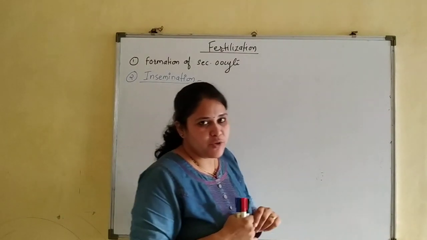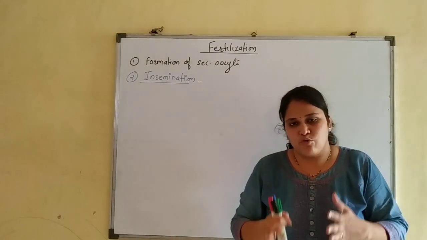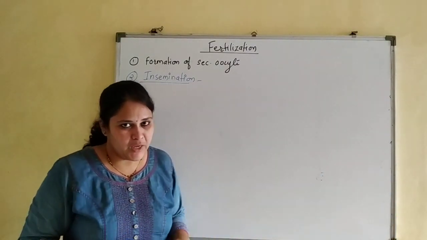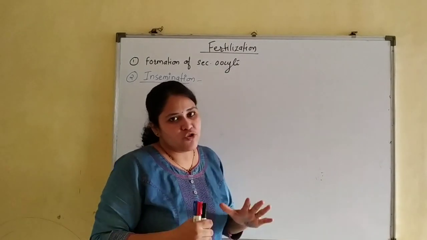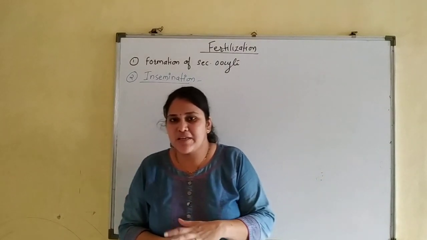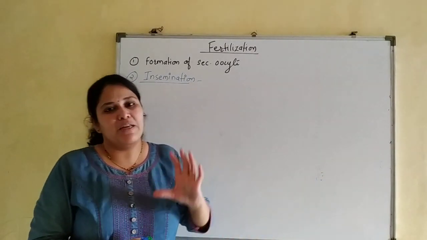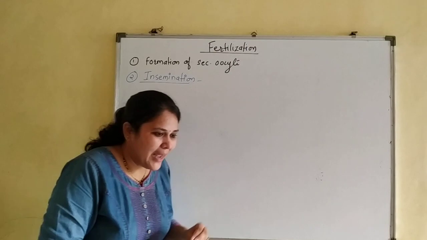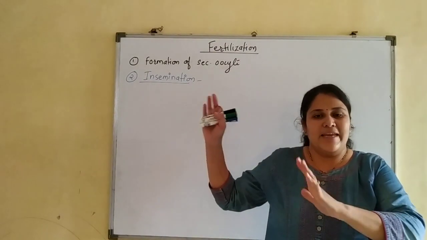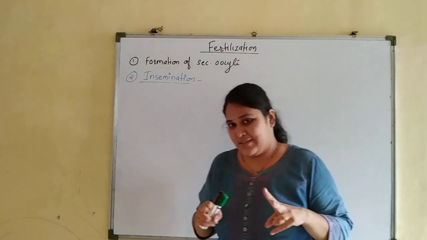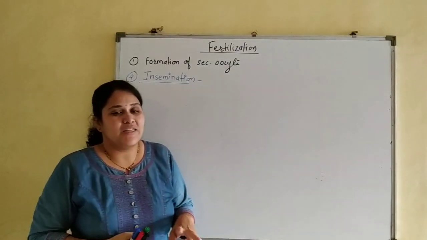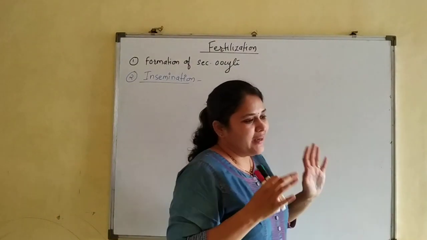During a single coitus or sexual intercourse, the male can deposit about 3 to 4 ml of semen. This quantity consists of about 200 million sperms. From that, only 2 million sperms can reach the egg cell. That means only 1%, out of 200 million sperms, can try to fertilize the egg cell.